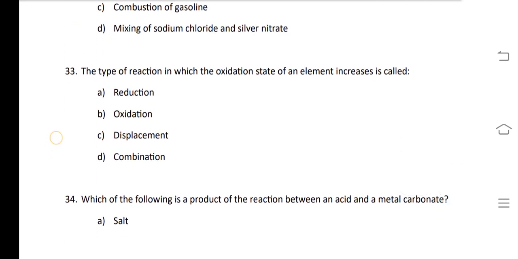Our next question is, the type of reaction in which oxidation state of an element increases is called oxidation reaction.